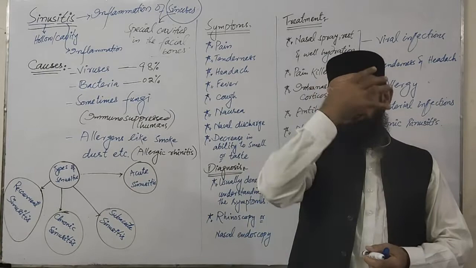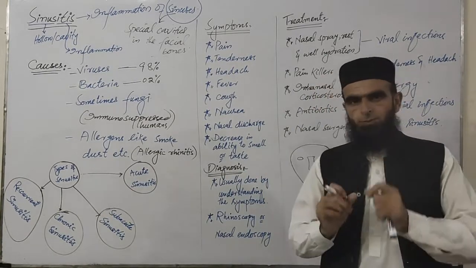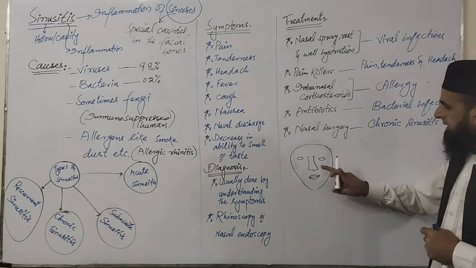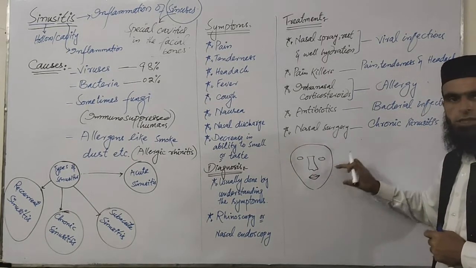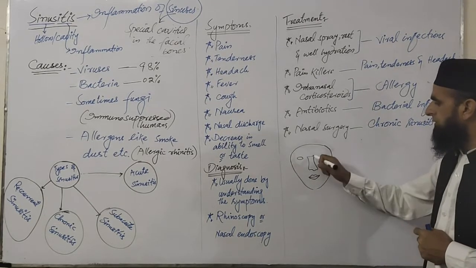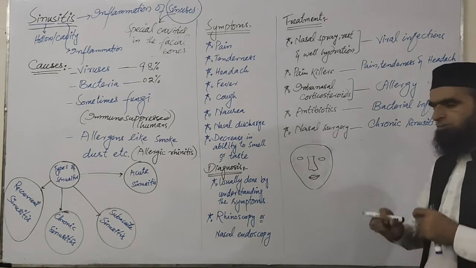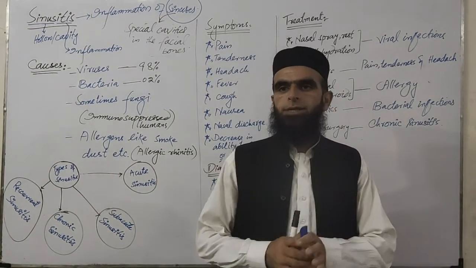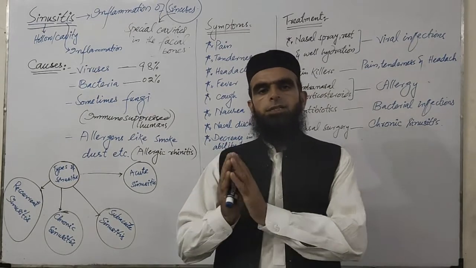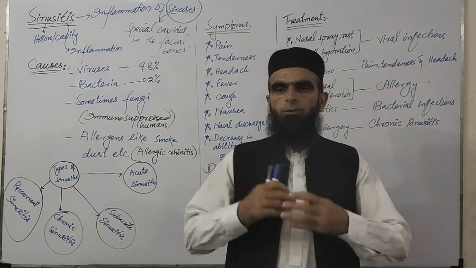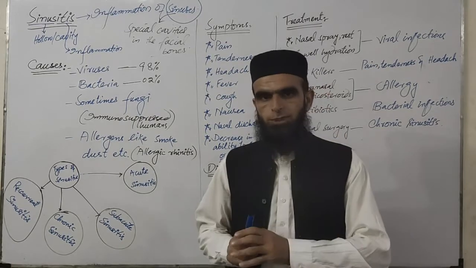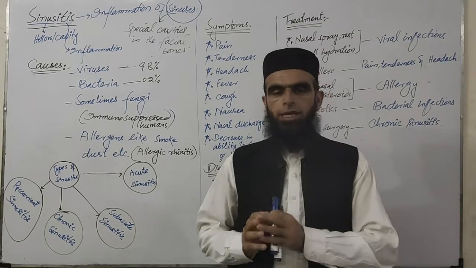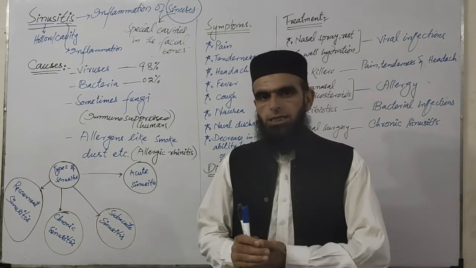These facial bones contain some special kinds of cavities which I would like to show over here. This is a general sketch of the face. This is the nose. This is the forehead. We will discuss, inshallah, in support and movement the different kinds of bones found in our body. Our body is made of 206 bones, of which the facial bones are 14 in number. So there are 14 bones in the face.